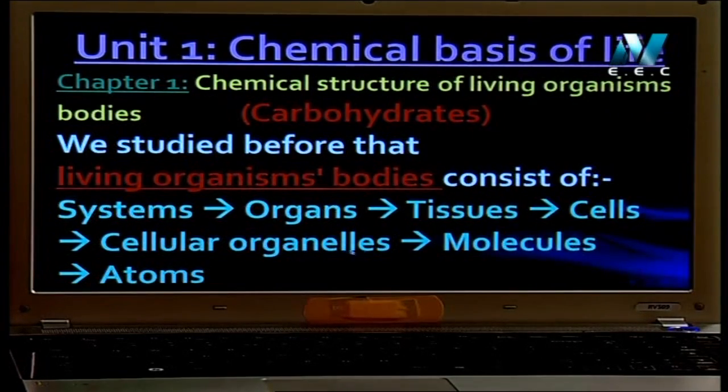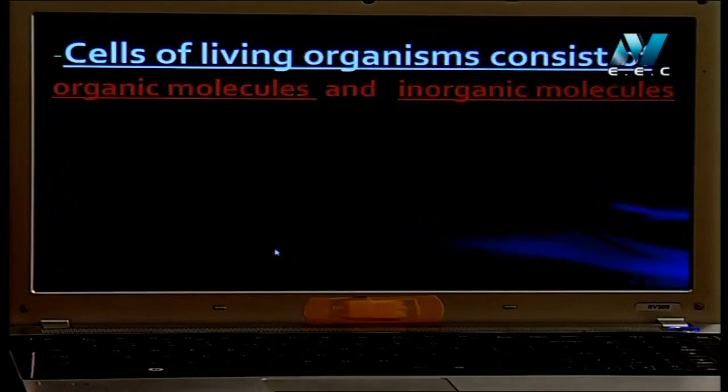These cell organelles are made of molecules. I think you studied this word before, molecules. Each molecule consists of atoms. In this unit, we'll talk about these molecules. What are the molecules that form the cell? And each molecule consists of atoms. What is the kind of these atoms?